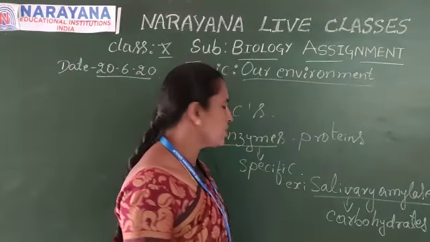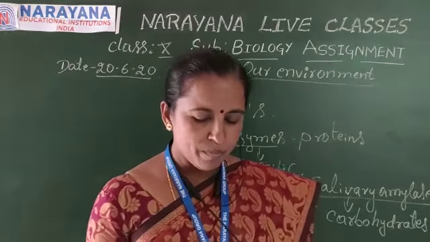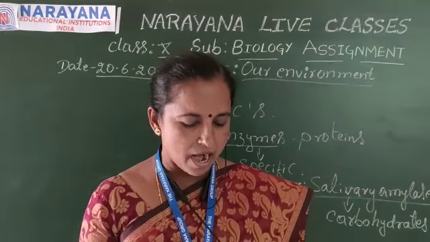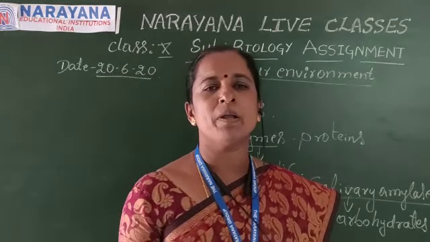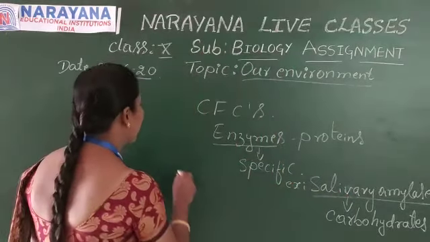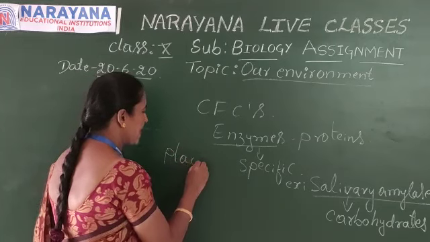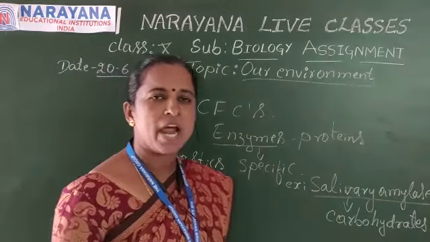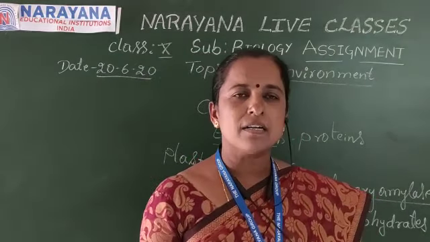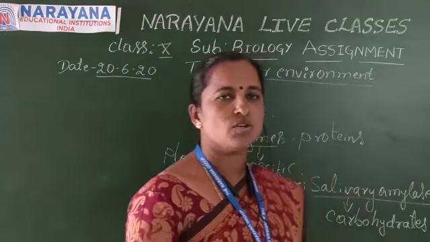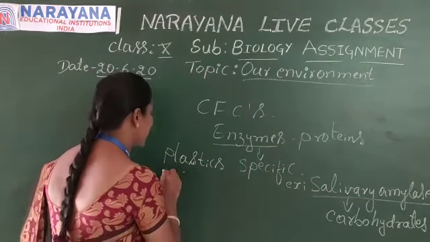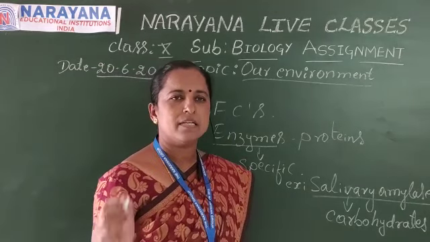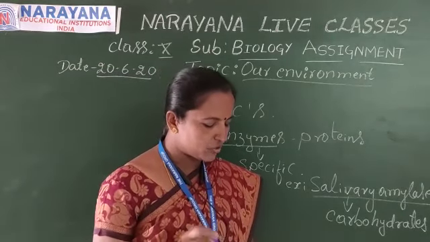Okay. The fourth question is, human made dash will not be broken down by the action of bacteria and saprophytes. As we know, plastics are the human made materials which cannot be broken down by bacteria and also saprophytes. So here the answer is plastics. Plastics are the human made materials which cannot be broken down by the bacteria and the saprophytes.